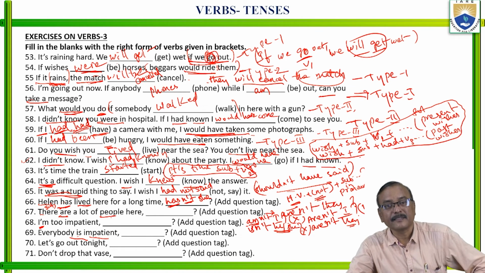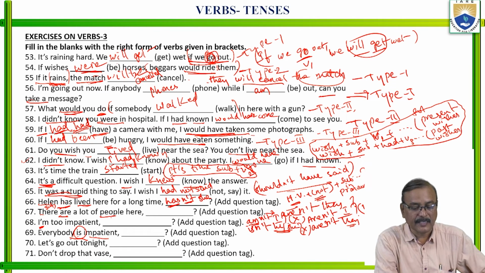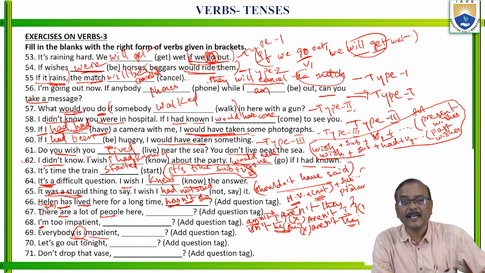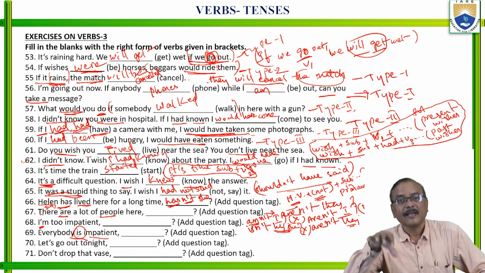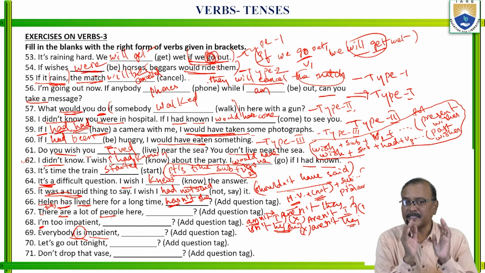Everybody is impatient. Actually, in this one, what do we get here? Because everybody is singular, we have to say, isn't he or isn't she? If we say isn't he, you may ask, why not she? If I say isn't she, you may ask, why not he? So everybody is singular only.